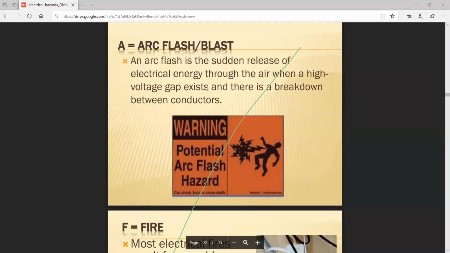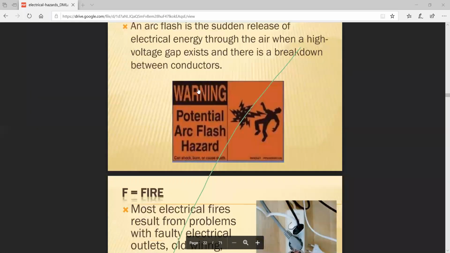An arc flash is the sudden release of electrical energy through the air when a high voltage gap exists and there is a breakdown between the conductors. If the conductors are to be connected between two contacts, automatically, if the potential difference between the two contacts increases, an arc starts to generate. This arc affects the material. Again, the heat losses cause breakdown. The last one is known as the fire.